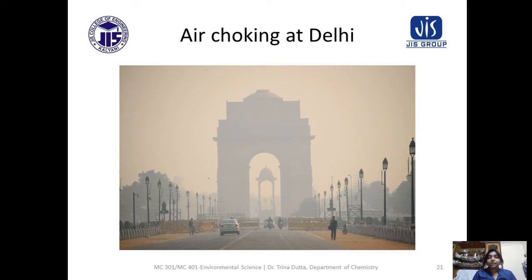There may be cancer, there may be bronchitis, all related with our respiratory tract and lungs, because the air passes through our respiratory tract, then lungs.